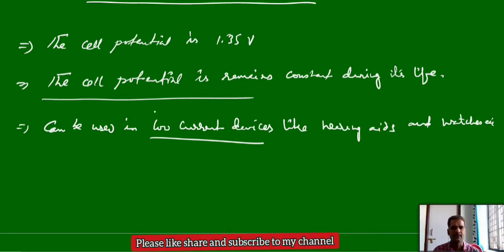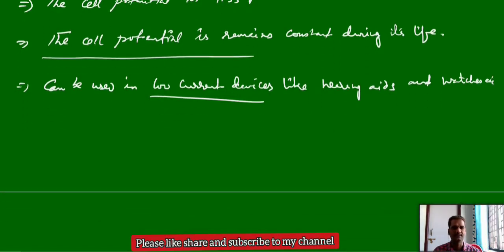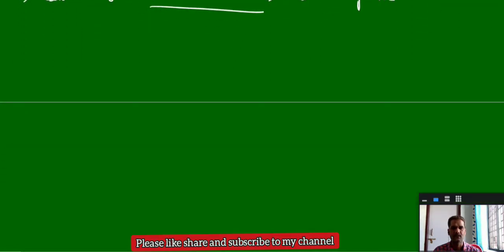These two are the primary batteries. Once the battery is dead, you cannot use it again. You have to throw it. The primary batteries are non-rechargeable in nature. Now we have the second type of batteries, that is rechargeable batteries. The second type is called secondary batteries, or simply rechargeable.